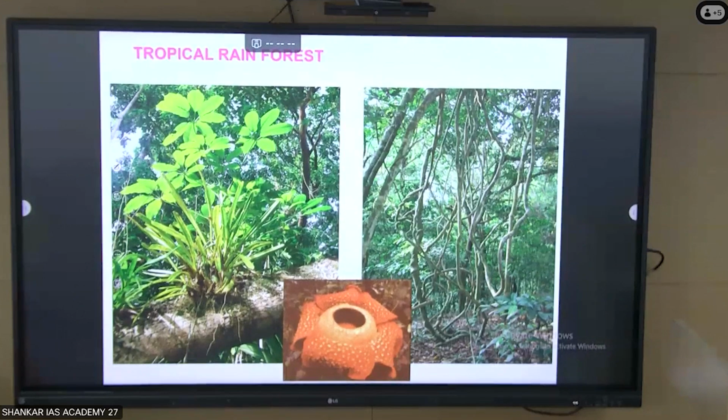And the leaves are thin with drip points to evacuate heavy rainfall.